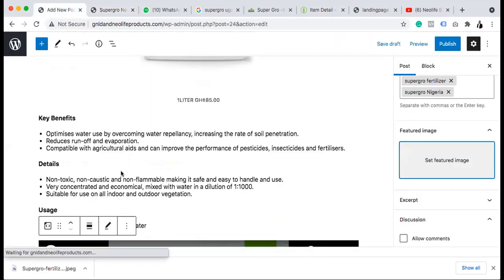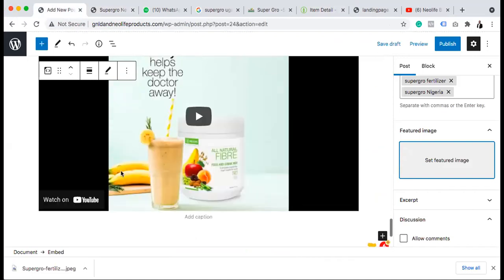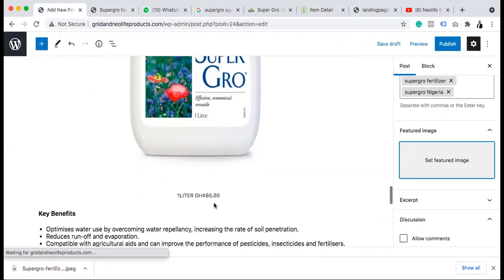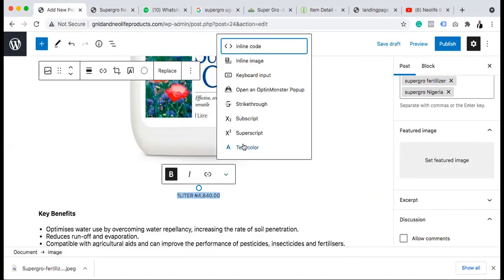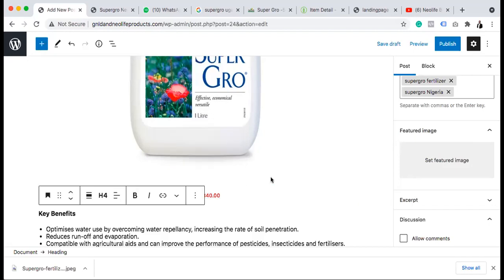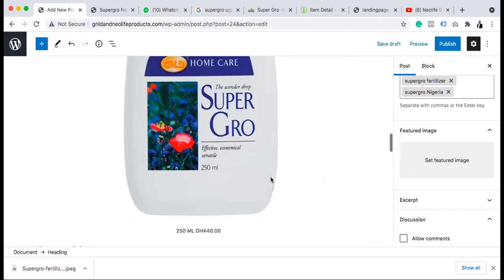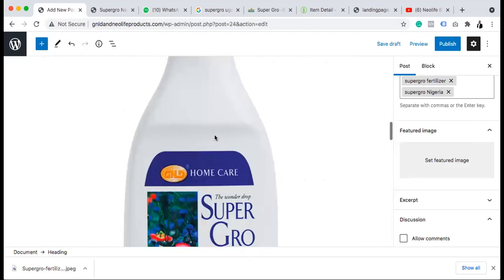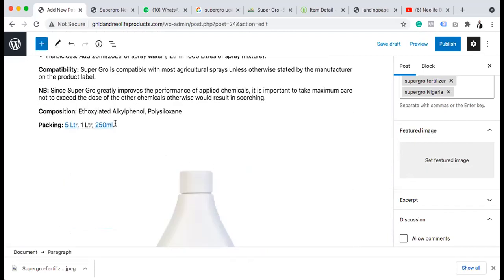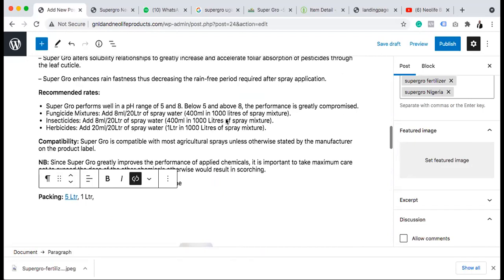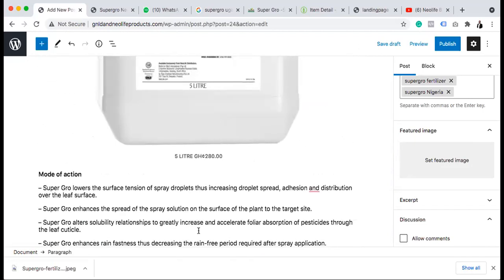Oh, I'm not in editing mode. This is backend, 1 liter in Nigeria. And color red. We don't have 50 ml in Nigeria, so I'm going to remove it. We have 5 liter in Nigeria.